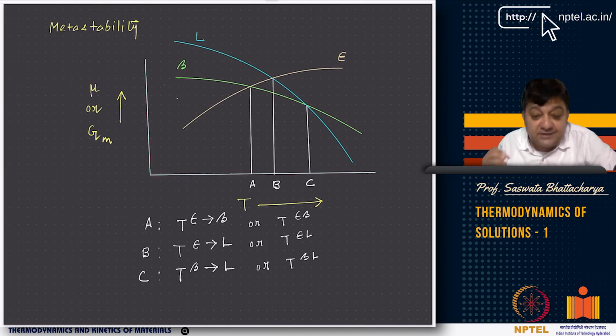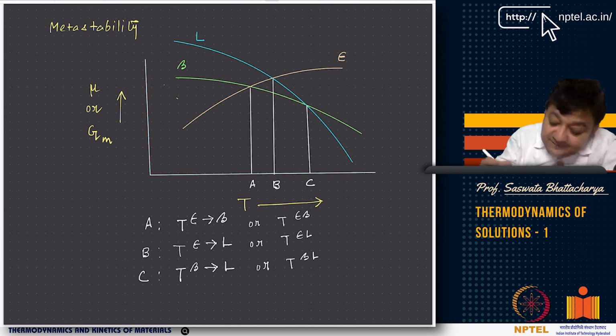Now there is one very important example that I'll give. Again, it comes from a problem given as an exercise in Professor de Hoff's book. Assume that this is not taken from a CALPHAD database or something.